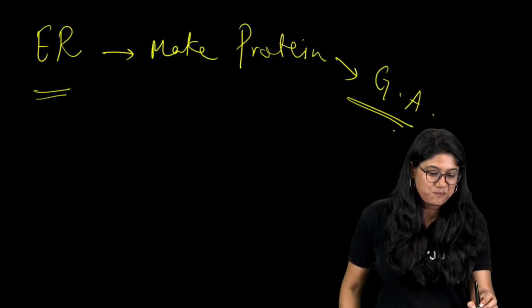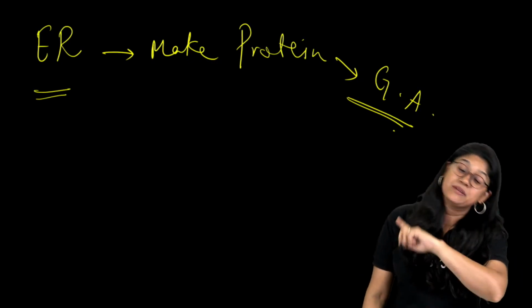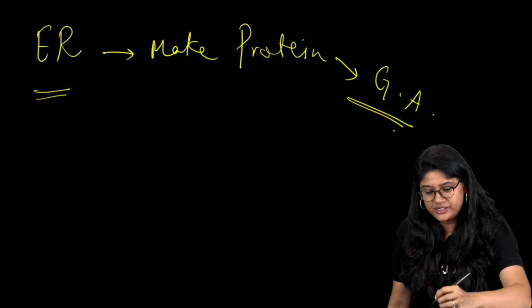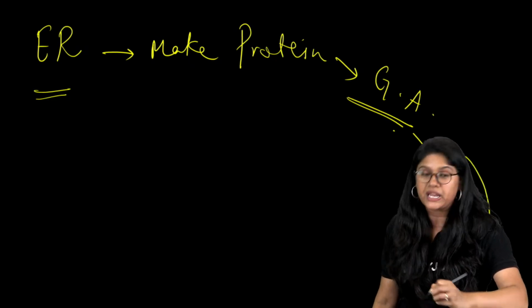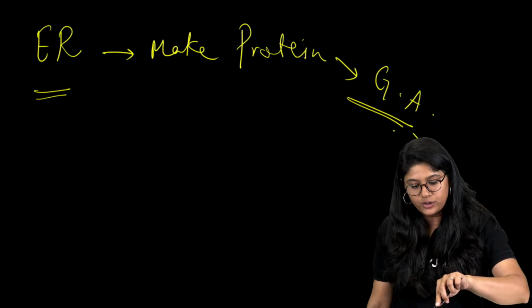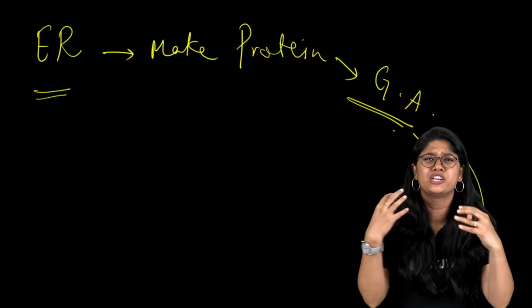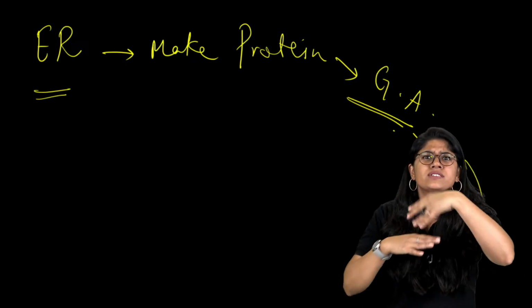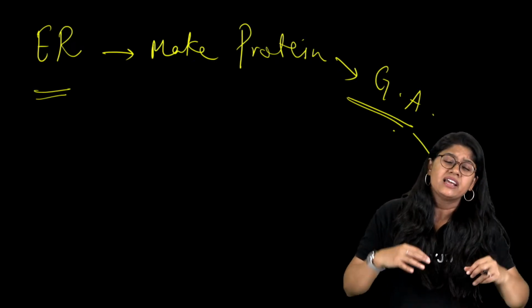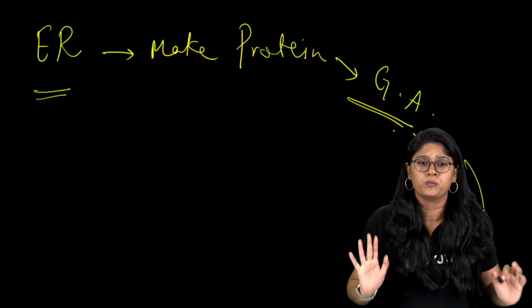So, ER makes proteins, the protein goes to the Golgi apparatus, they are modified over there, packaging happens, and it goes to the plasma membrane and to different parts of the cell. So, these proteins are also here on the plasma membrane, and they help in communication, maintenance of the cell membrane, and they play a super important role in transportation also.